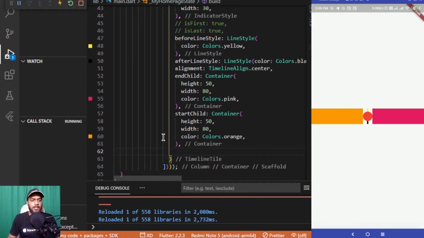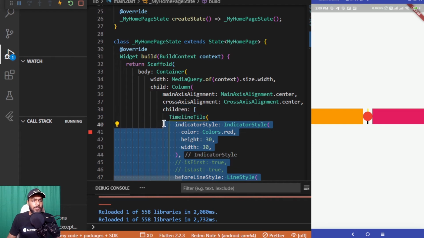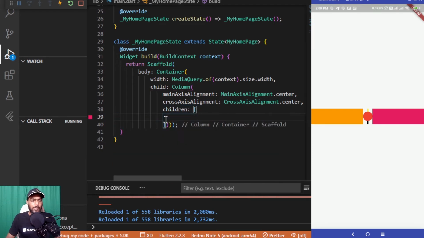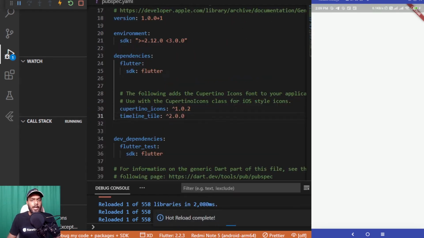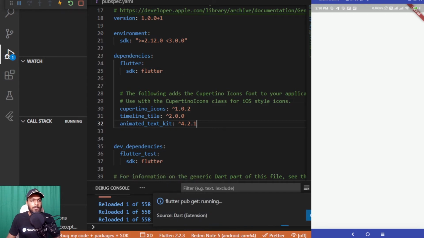Now let's move towards the next widget which I am going to cover in this video. Let me delete this timeline tile from here and go to the pubspec.yaml file, and open my browser, searching for the next widget, which is the animated text kit. Copying the code from the installing section and pasting the widget and the version here in the pubspec.yaml file.